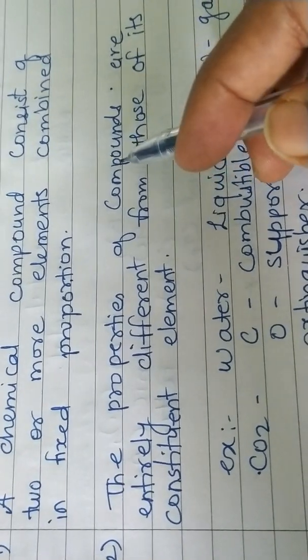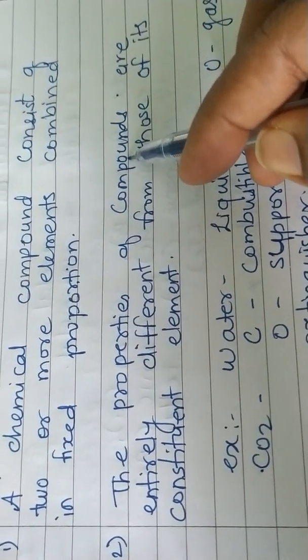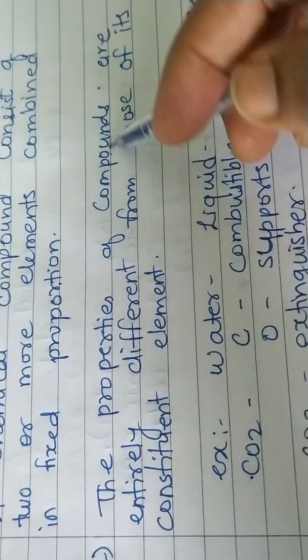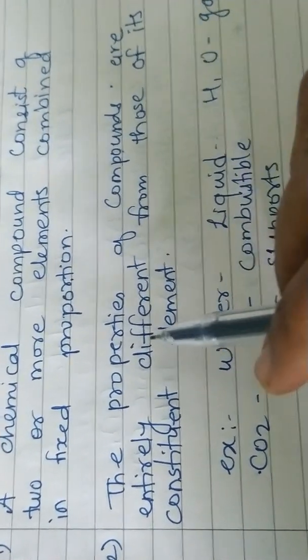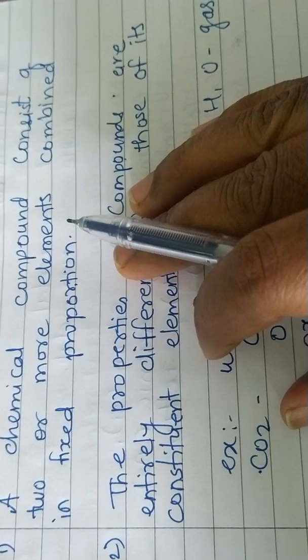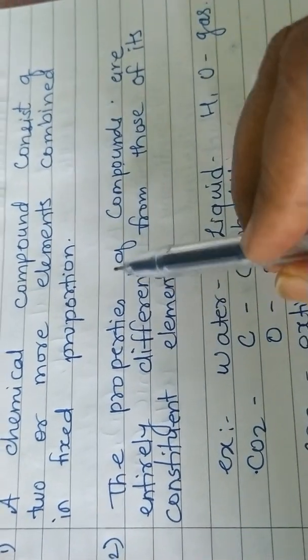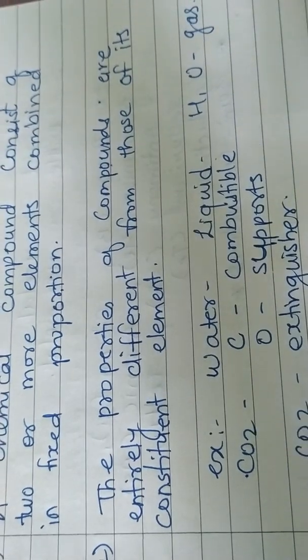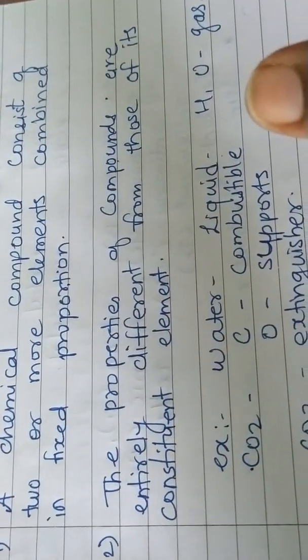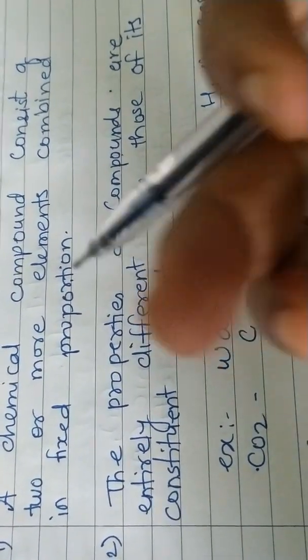And where the ingredients are not fixed, it is a mixture. In case of compounds, it is not like that. The ingredients are fixed and their percentage is also fixed. But after forming the compound, the previous properties of the ingredients are lost, and they have new properties.